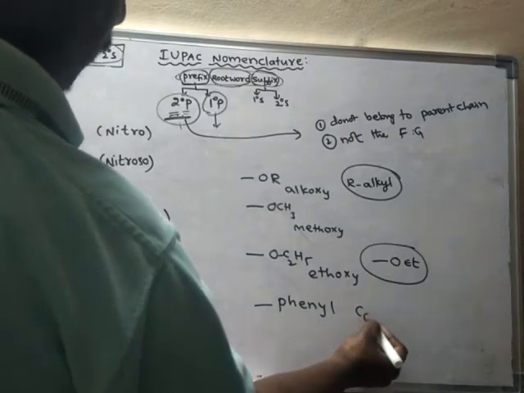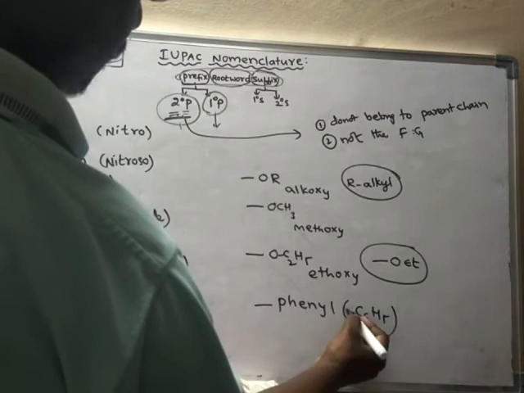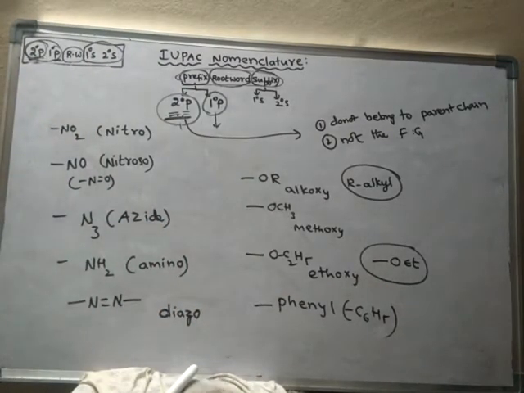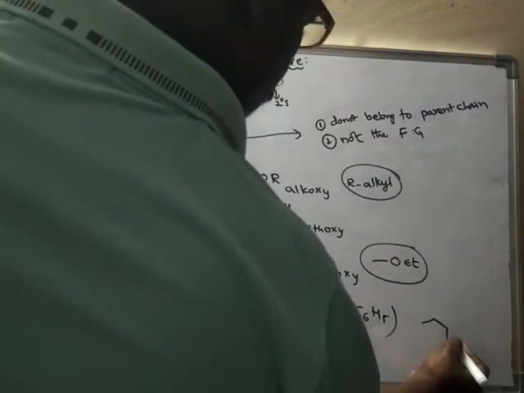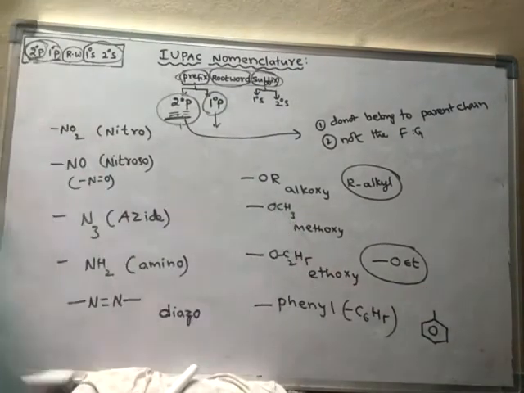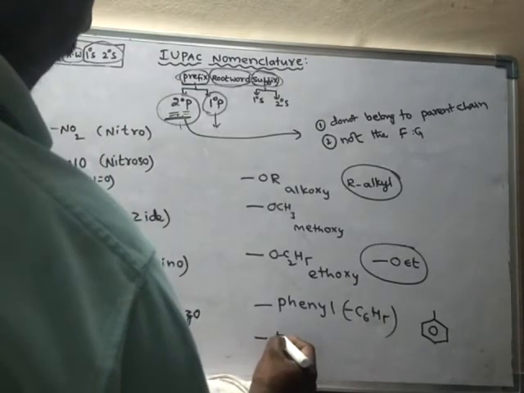Next, phenyl group. Phenyl means C6H5. C6H5 group is said to be phenyl group. Or else it may be denoted like this also, phenyl group. So this is phenyl group, C6H5 group. Next, phenoxy.